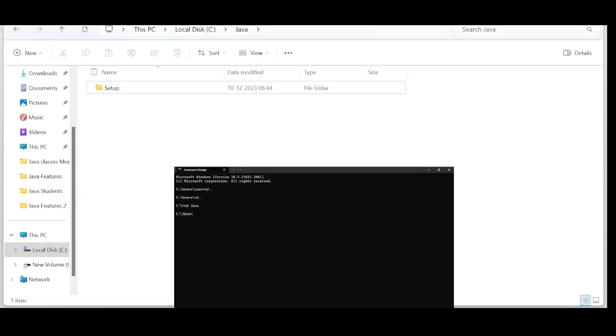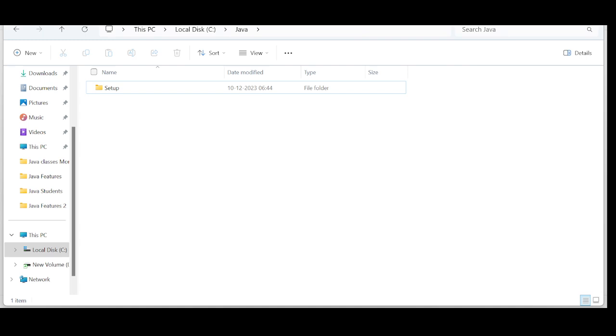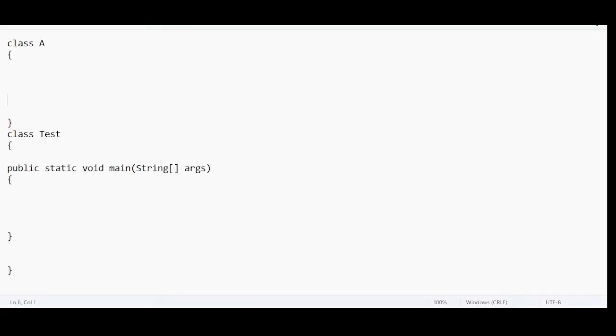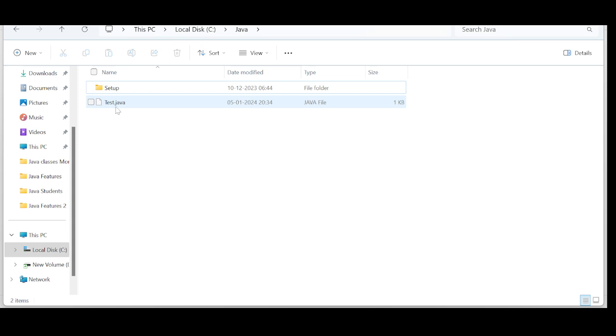So this is, I mean, your focus required here. So I need to save the program, isn't it? So let me save this. I have saved this, and if you can see that, it has been saved with the .java extension, and the name of the file is test. Why is it test?